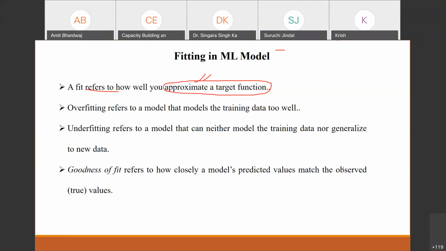What do we mean by approximating a target function? What are we approximating basically?